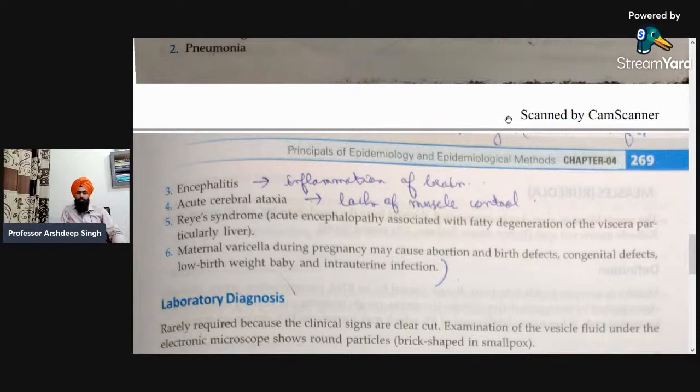Last, maternal varicella during pregnancy may cause abortions and birth defects, congenital defects, low birth weight baby, and intrauterine infection. So if a pregnant woman is infected from chickenpox, these are the results: birth defects, congenital malformations, low birth weight baby, and intrauterine death or infection can also be there.